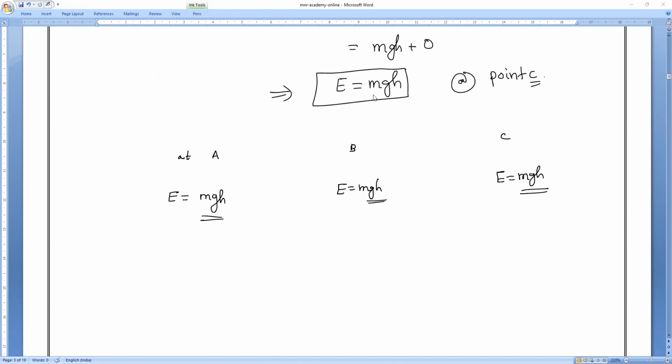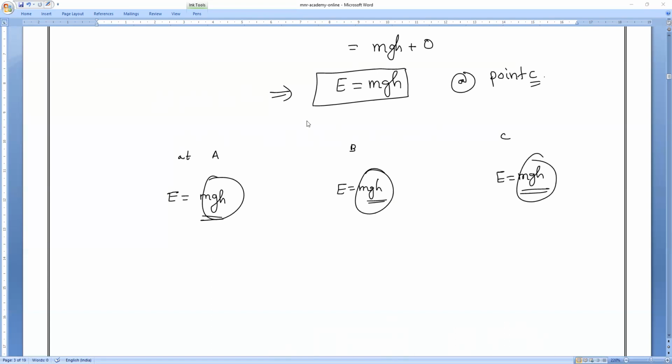If you notice, the mechanical energy or total energy of the body is the same everywhere, and that is equal to mgh. Do you understand, everybody? So at every point it remains the same.